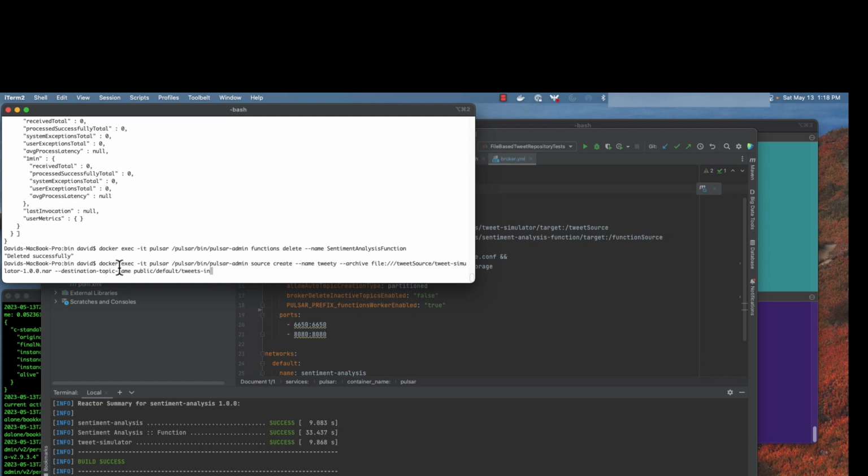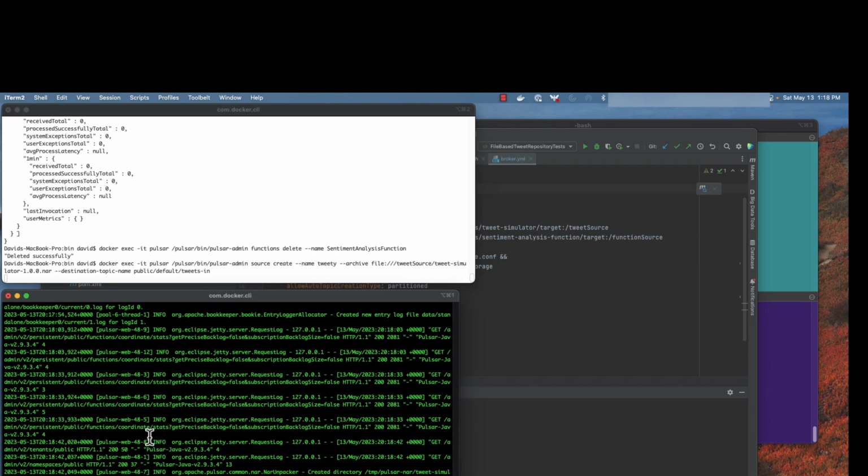As you can see here, I've already copied and pasted in the command to do it. There's a command line tool in the Pulsar admin called source, and it has lots of different methods, the first of which is create, and then you can specify the name of what you want to name that particular source, and then you specify the archive file or the artifact that contains the source data. In this case, it's the NAR file that we generated, and specify a destination topic. Where do I want this data to publish to? So we'll go ahead and execute that